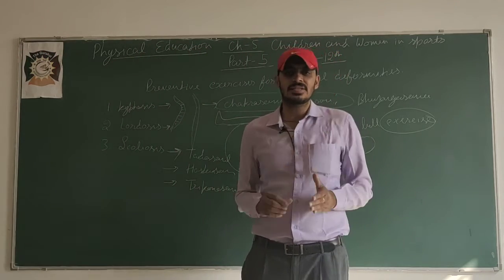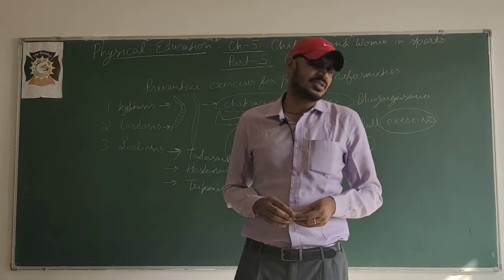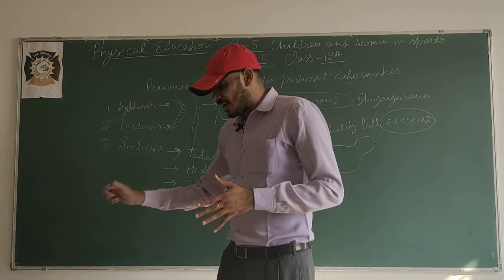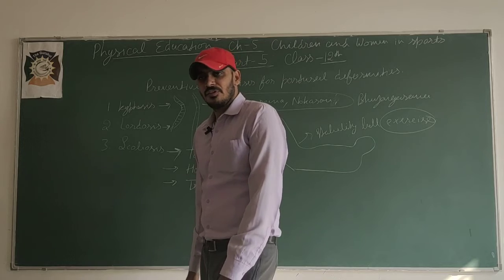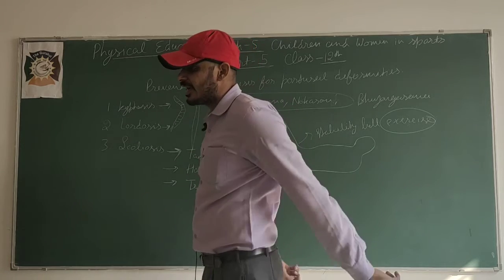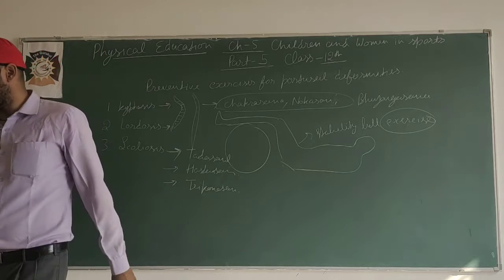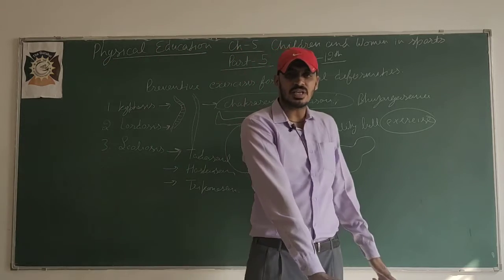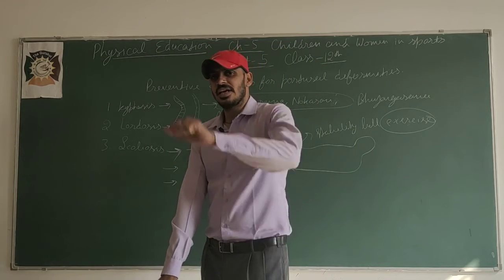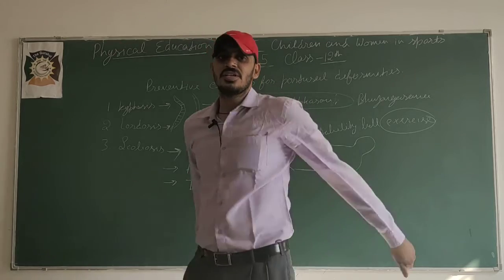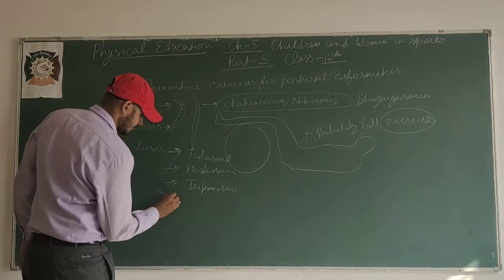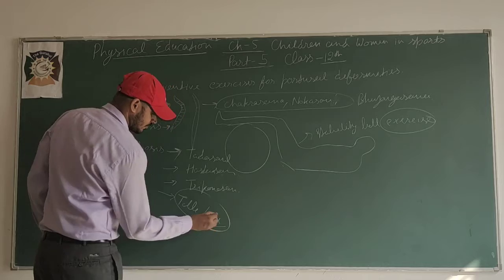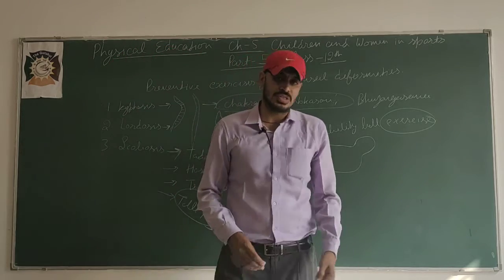You know very well, planks are for abdominal strength, a core strengthening exercise. In that exercise, one hand or one knee will be on the surface, and the other hand and leg we have to put up, on the opposite side. Like right hand on the surface, left knee on the surface, then left hand and right leg will be straight. It is known as the table pose. Okay, it will correct the scoliosis.